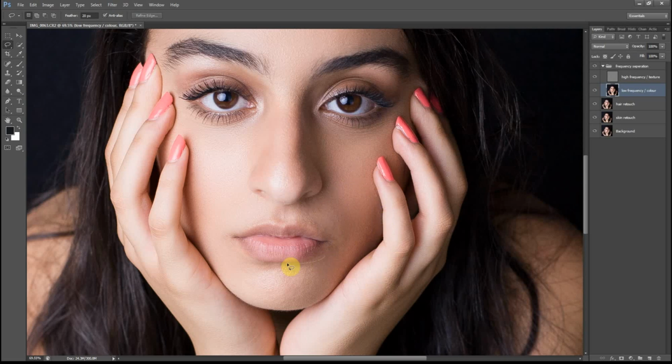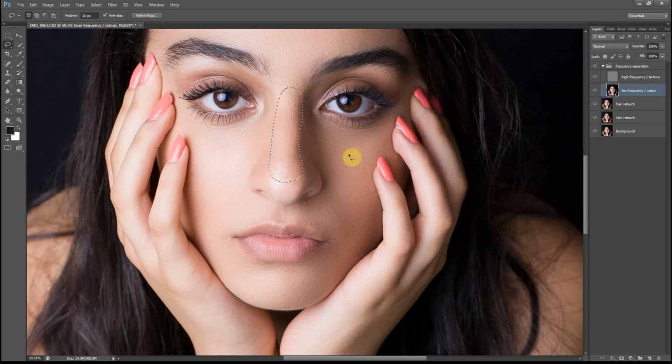Never go over large contrast edges such as eyes, nose and lips. Because if you go over these high contrast edges, what will happen is the color of that edge will actually bleed into the actual tones of the skin. So you want to make sure that you don't get too close to those edges.